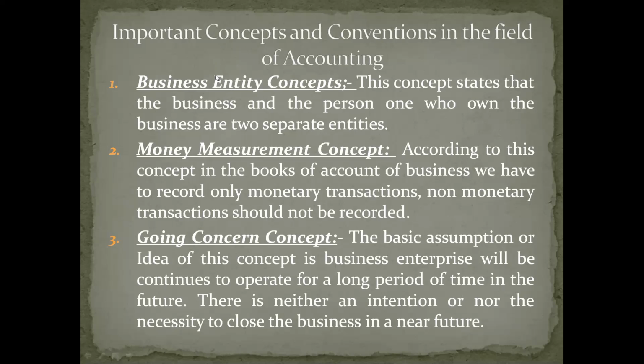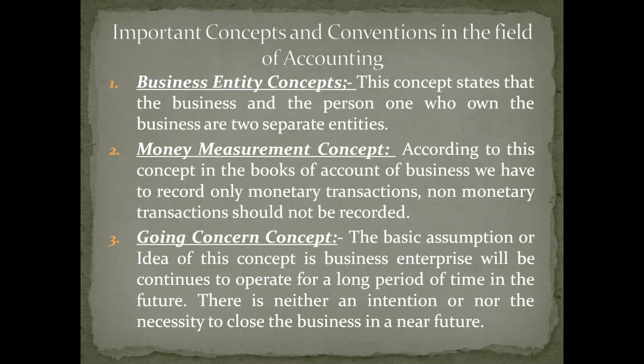What is an entity? Entity is nothing but separate existence, own recognition, individual recognition. So the basic assumption behind this concept is that every business enterprise and the person who owns that business enterprise are two separate, distinct entities.